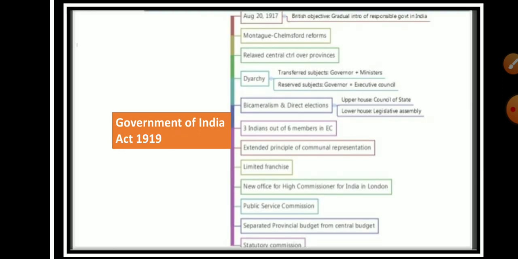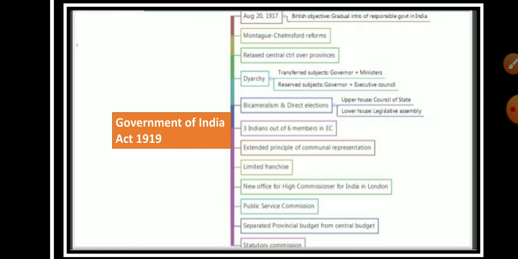So the Government of India Act 1919 states that on August 20, 1917, the British government for the first time declared that its objective was the gradual introduction of a responsible government in India, and this act is also known as the Montagu-Chelmsford Reform. Montagu was the Secretary of State for India, and Lord Chelmsford was the Viceroy of India.